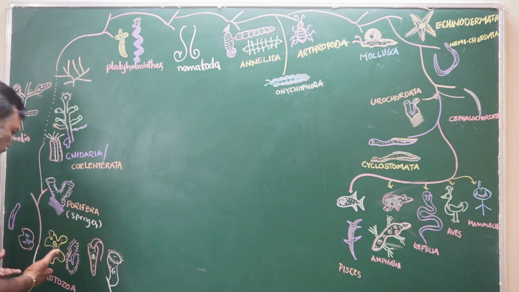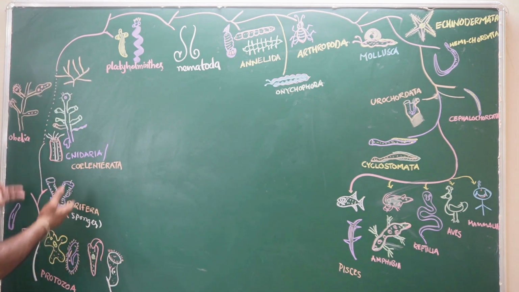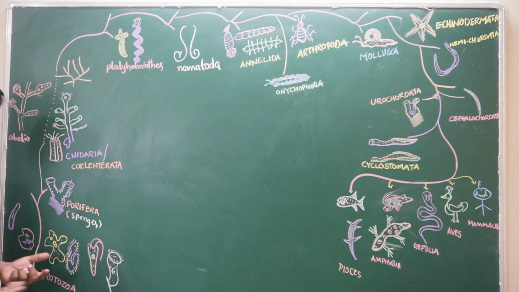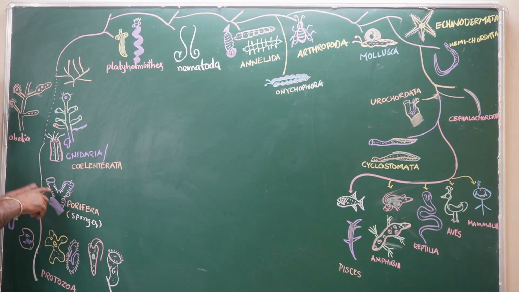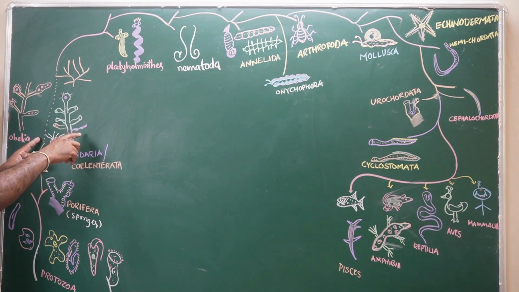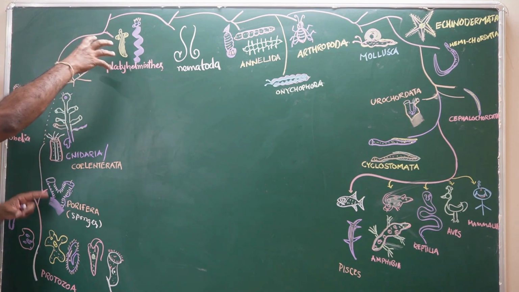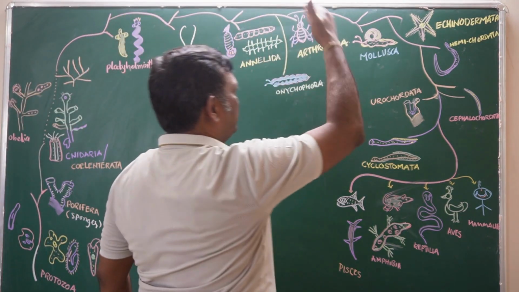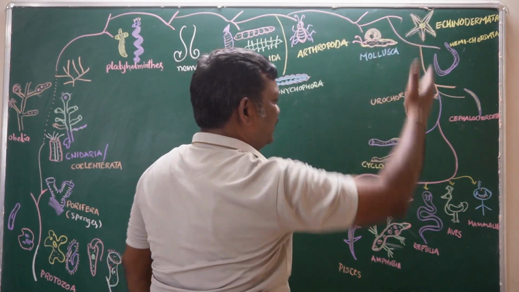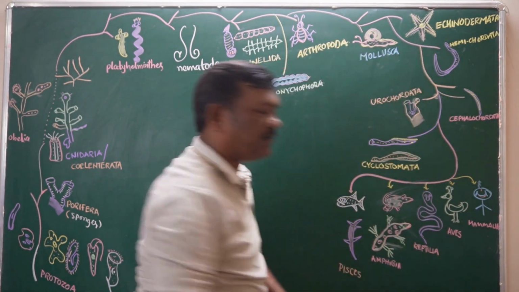Here we are starting our discussion with the protozoa. Next we can go to the porifera. From these protozoans, poriferans evolved. From the poriferans, the cnidarians evolved. From these animals, next platyhelminthes evolved, next nematoda, next annelida, arthropoda and mollusca, echinodermata. This is the evolutionary development of animals.